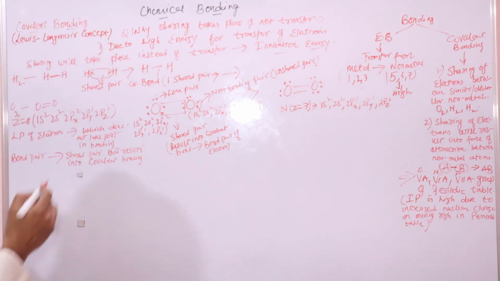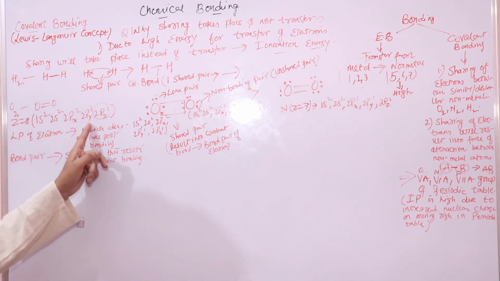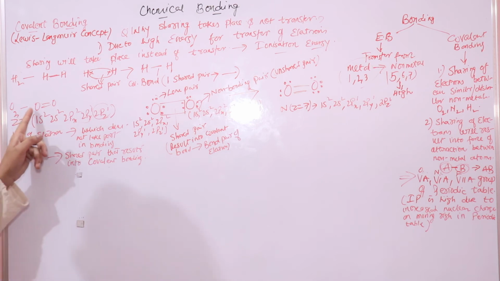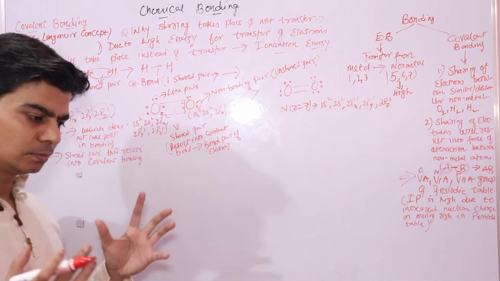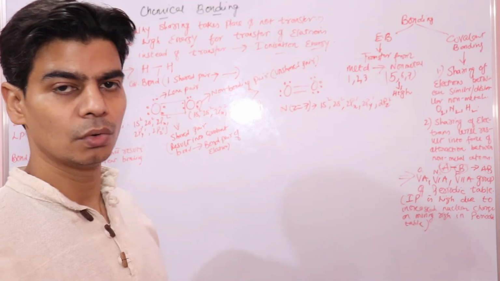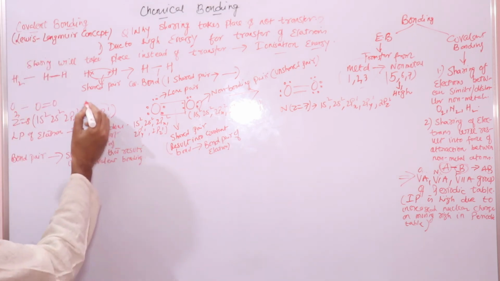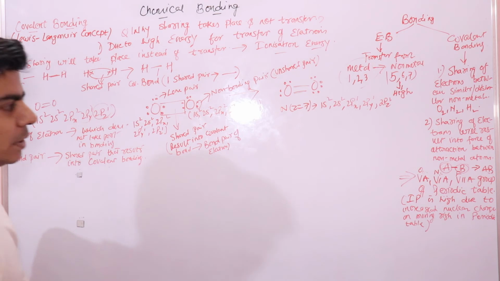Similarly here, oxygen has half filled 2py and 2pz orbitals. So these 2py and 2pz orbitals in both oxygen atoms will overlap and result into bonding. Basically the chemical bonding is due to these half filled orbitals.